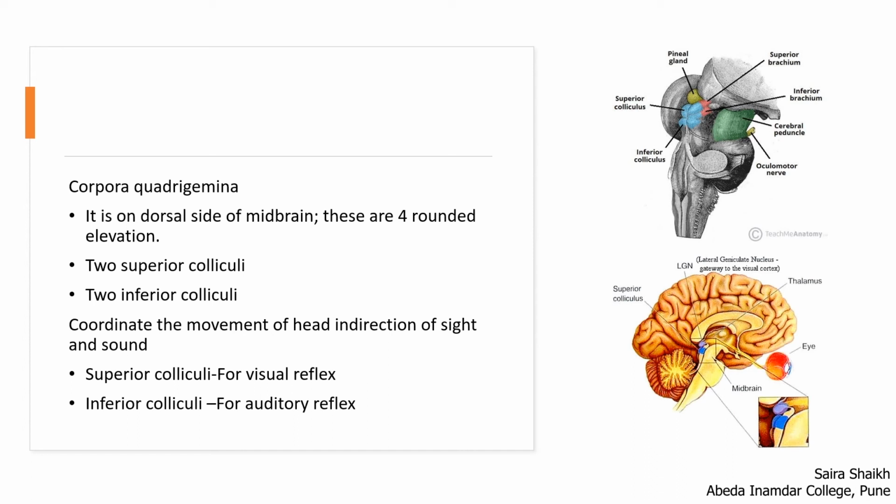In the same way for sound also, the inferior colliculi coordinate the movement of the head in the direction of the sound. For example, the sound produced by crackers: in the direction of the sound, the movement of the head is seen.